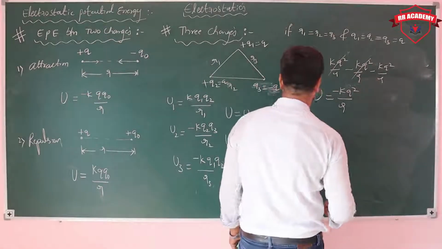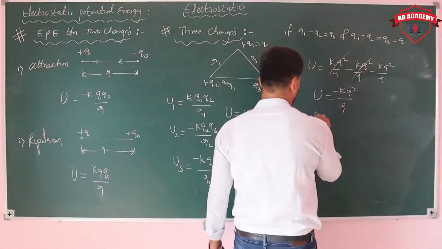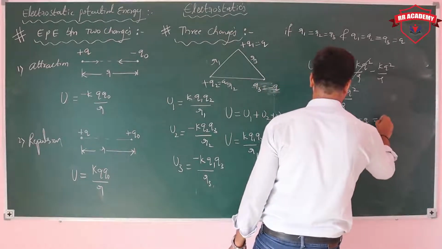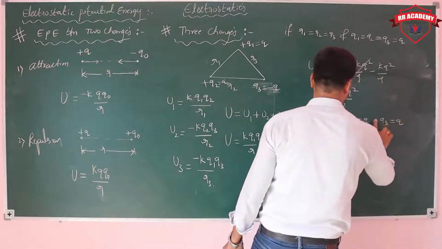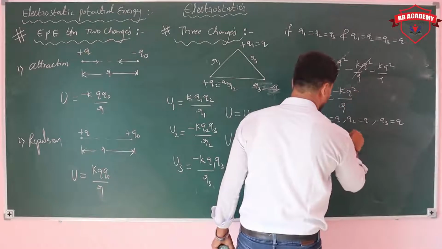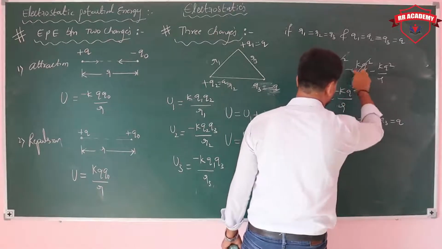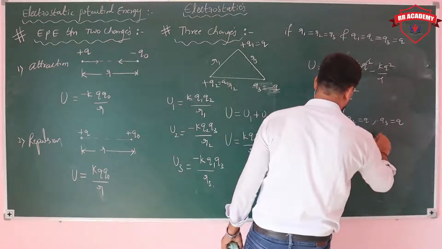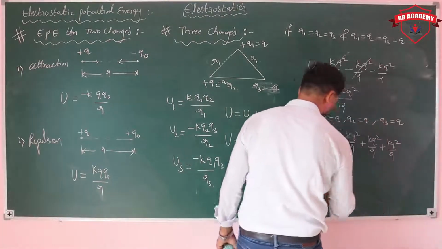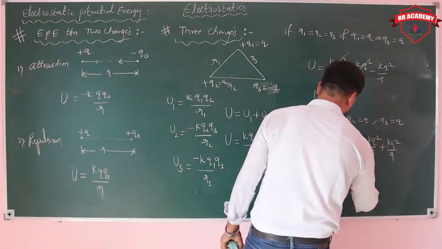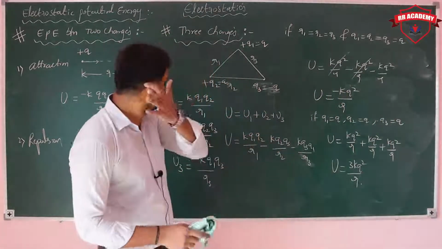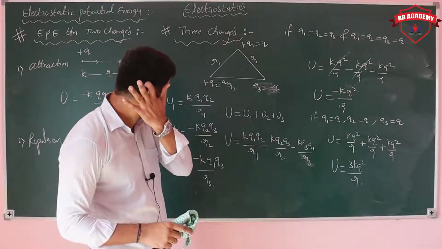So see that also. If Q1 is equal to Q, Q2 also Q, Q3 also Q, then what happened? The potential energy is KQ square by R, this also KQ square by R, this also KQ square by R. Then the total potential energy is equal to 3KQ square by R. In the earlier case, one charge was negative, so that's why we got negative potential energy.